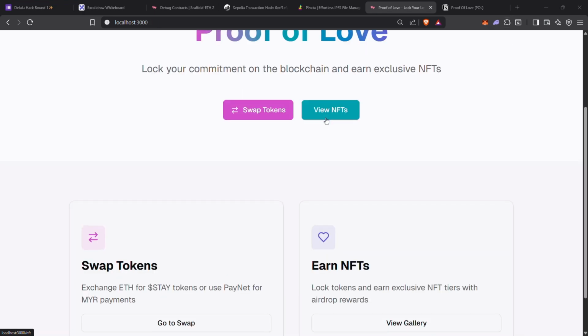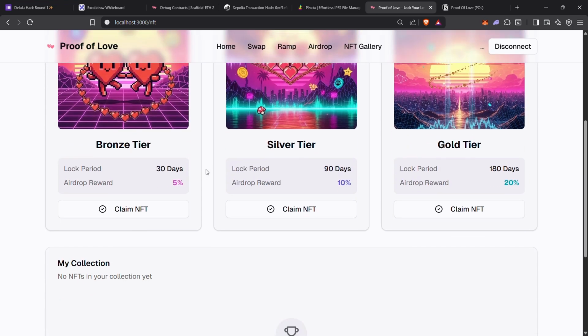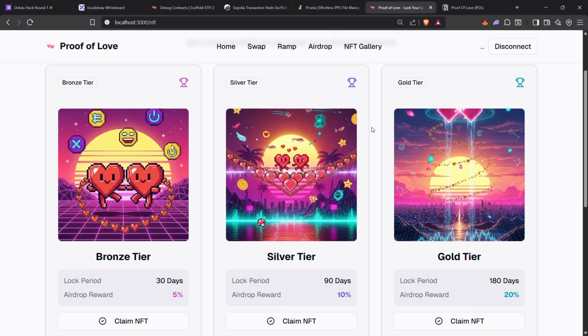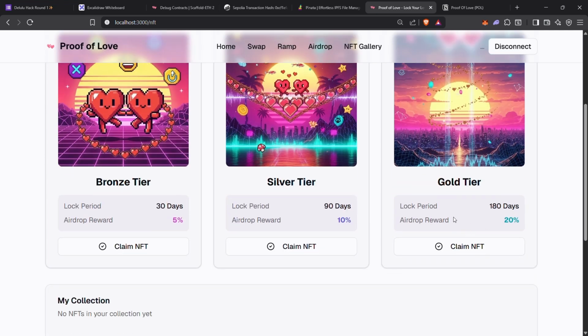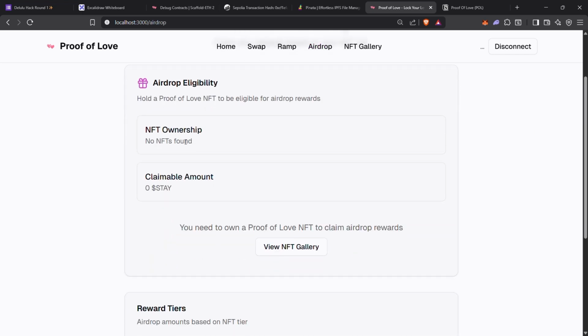After the payments, we can also view the NFT. If you are staying together for a year, you'll get a bronze NFT, which is the bronze tier, with which you can mint 5% of the total airdrops, where the airdrops are funded by the less-than-1-year withdrawal trigger, let's call that the break up trigger. If you are together for 2 years and 3 years, there will be a silver tier and a gold tier, which are eligible for a larger amount of airdrop. So the airdrops essentially look like that.